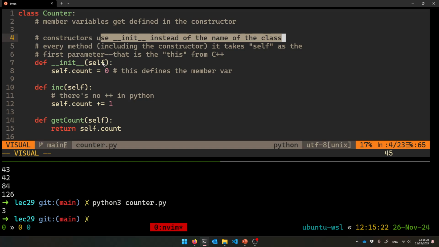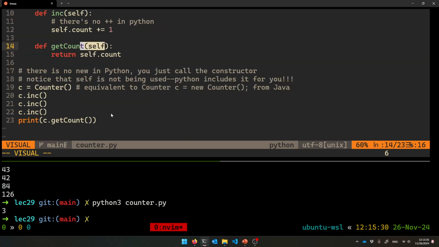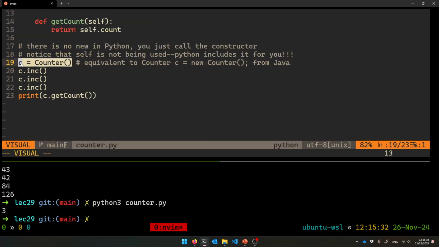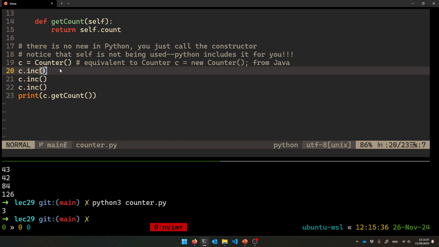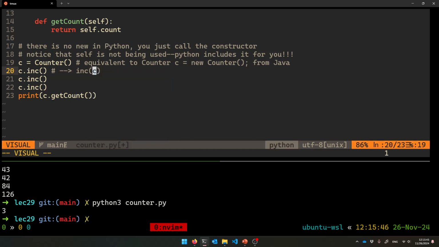And by default, you're explicitly talking about your this pointer, essentially. It's called self, and it's like a reference to yourself in Python. So instead of you saying c.inc, this is really being translated into a call to inc with c passed along as the self thing.